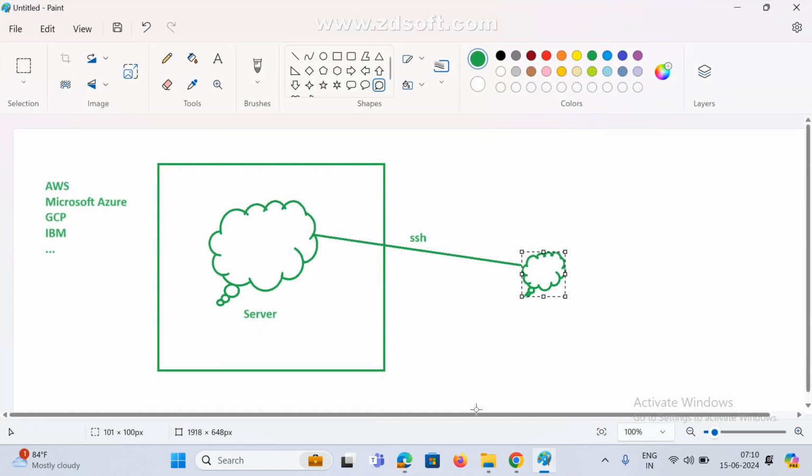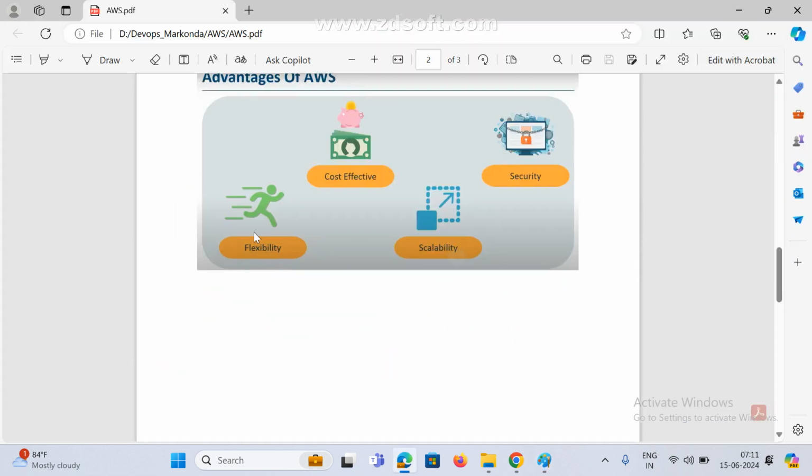Instead of buying a physical server manually, if you go and ask AWS people, they are providing some configuration. We are just paying some amount, based on hours, based on days, based on months. And whenever you don't want it, there is no need to pay anything.